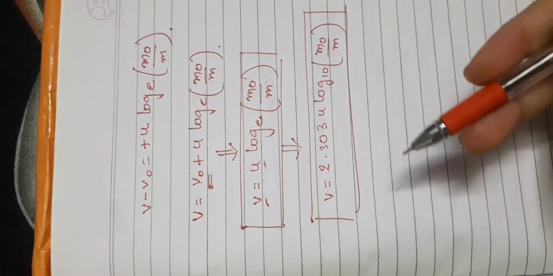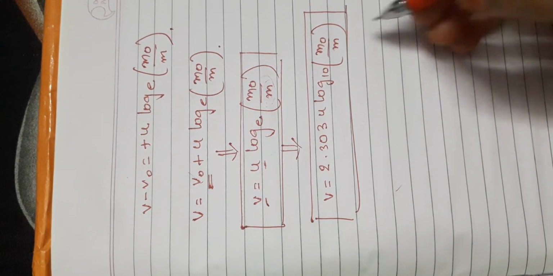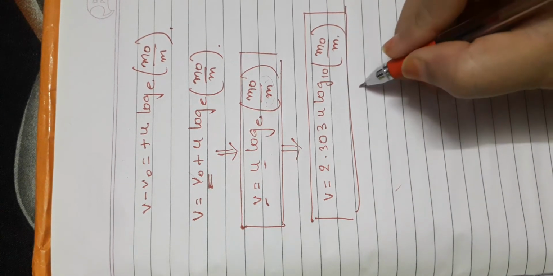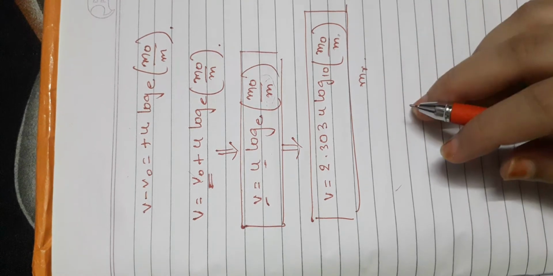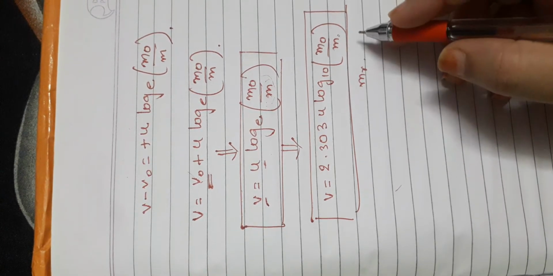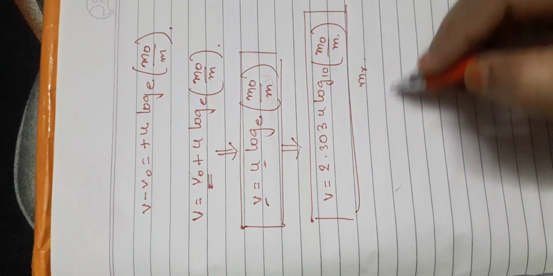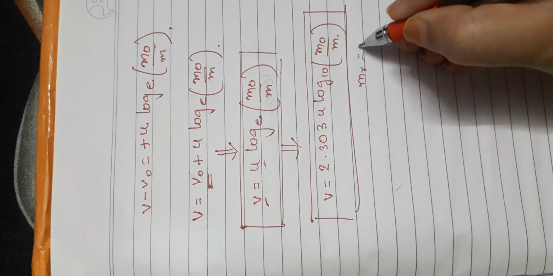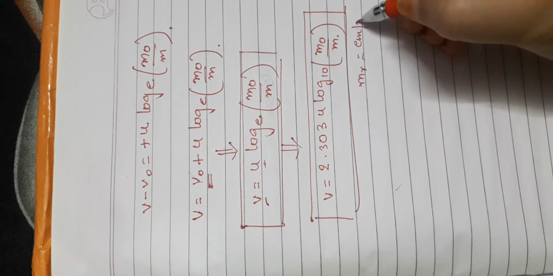So what is the residual mass? I can write down the residual mass in place of m. I will write m r, which is known as the residual mass of the rocket, and it is equal to the mass of the empty container of the fuel. Can I write down this mass of the empty container of the fuel?